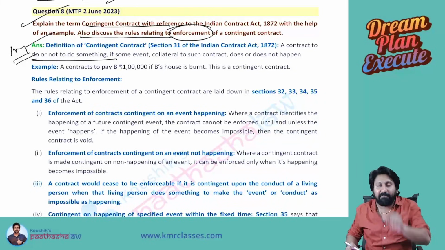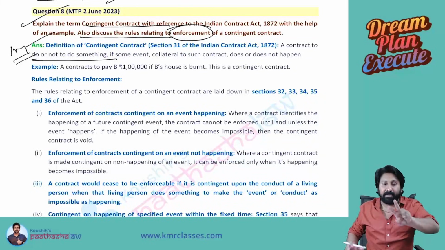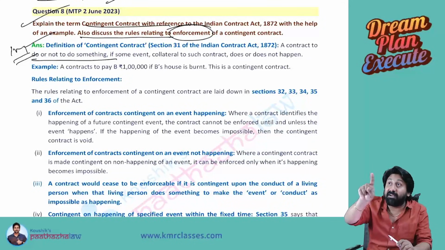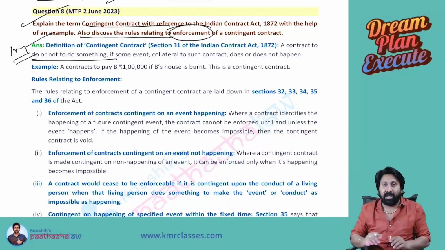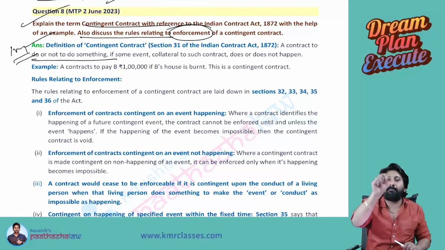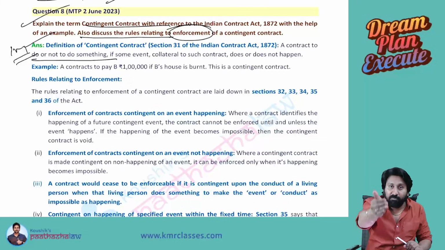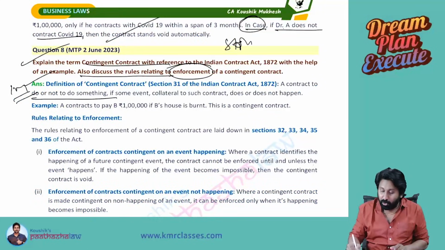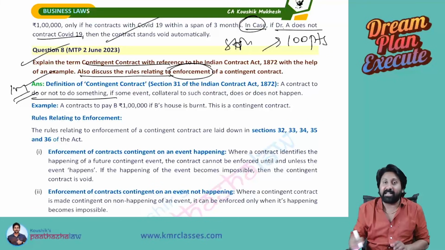Okay. So when we will perform a contingent contract, two things. Sometimes I can tell like this: I will do this if that event happened. I can also tell I will do this if that event does not happen. Okay. So we both promised together. I said that I will sell you 100 bags of rice, and you will pay me 1 lakh, provided the stock market goes up by 100 points that day.